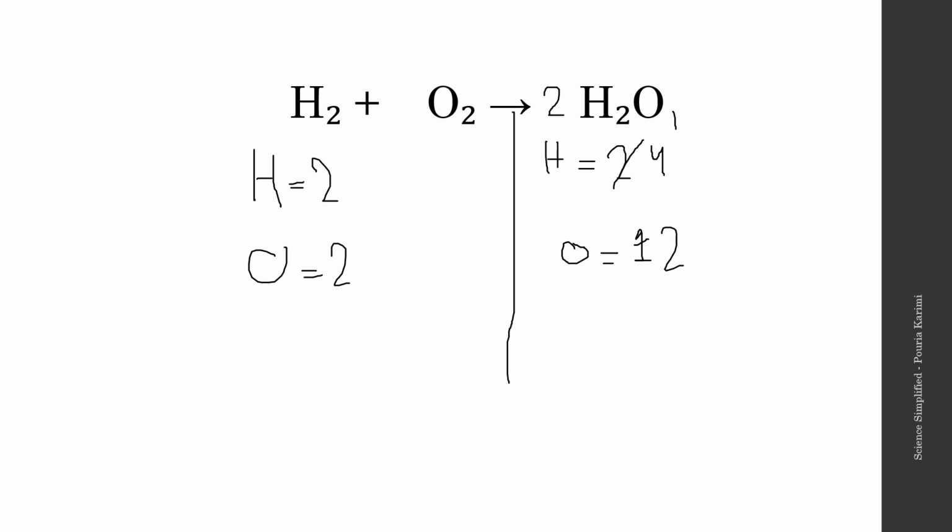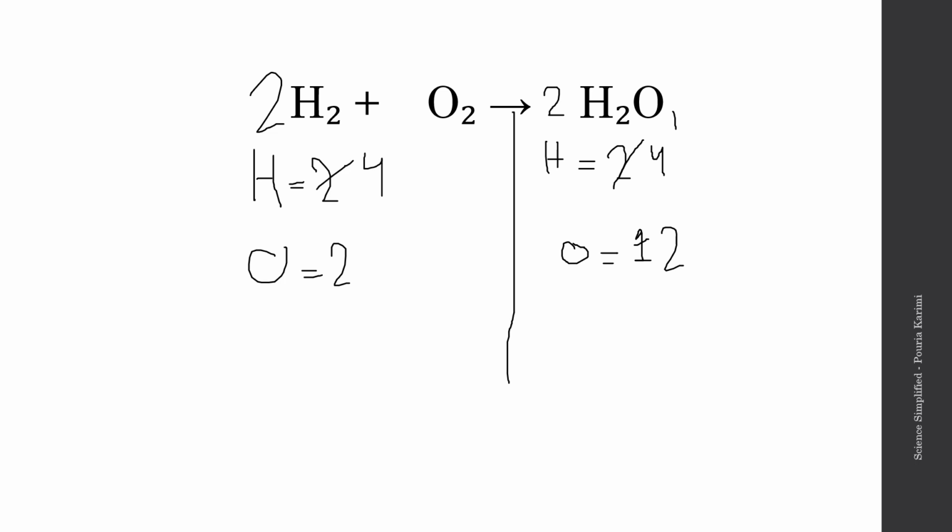Now we have equal amounts of oxygen, but unequal amounts of hydrogen. So we have to go fix it. We ask, what number multiplied by 2 becomes 4? It's 2. 2 times 2 becomes 4. So we put a 2 in front of the H2 here, and now it is 4.